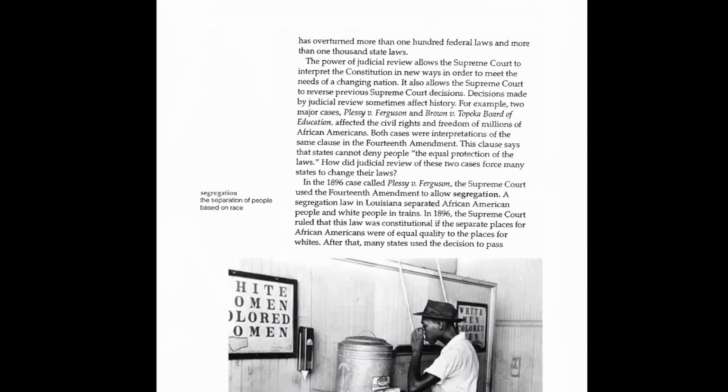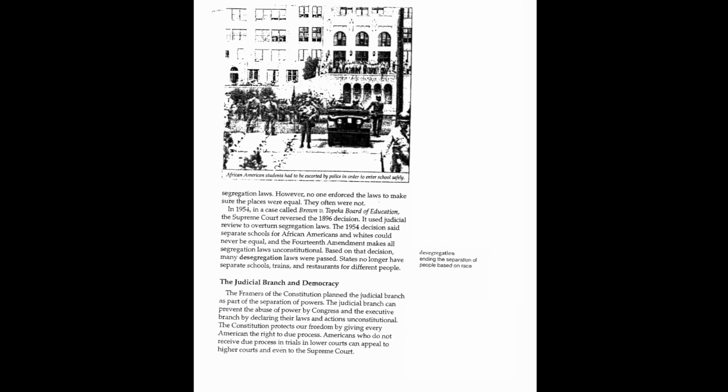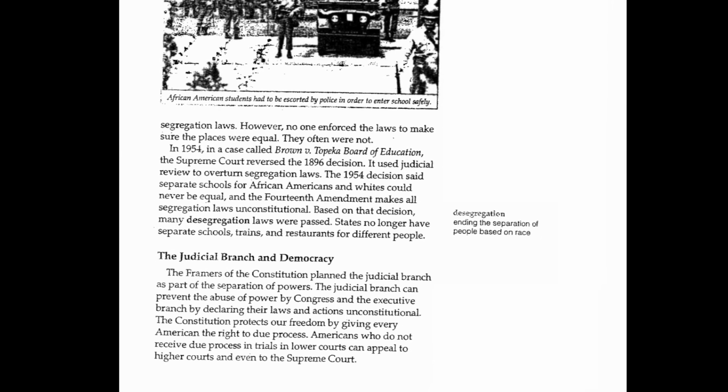In the 1896 case called Plessy v. Ferguson, the Supreme Court used the 14th Amendment to allow segregation. A segregation law in Louisiana separated African American people and white people in trains. In 1896, the Supreme Court ruled that this law was unconstitutional if the separate places for African Americans were of equal quality to the places for whites. After that, many states used the decision to pass segregation laws. However, no one enforced the laws to make sure the places were equal. They were often not. Note: desegregation, ending the separation of people based on race.